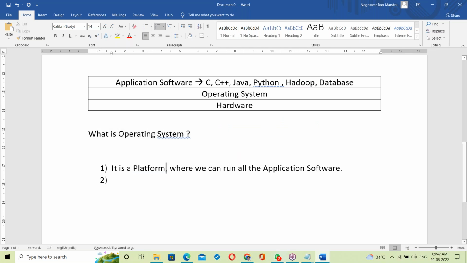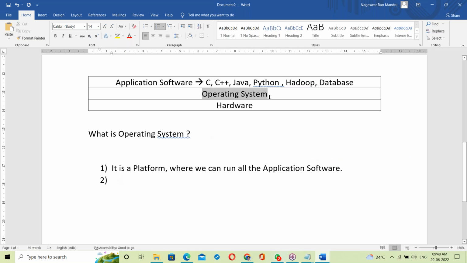It's a platform where we can run all the application software. So what is OS? It is a platform where we can run all the application software. Okay, so it is acting like a platform.